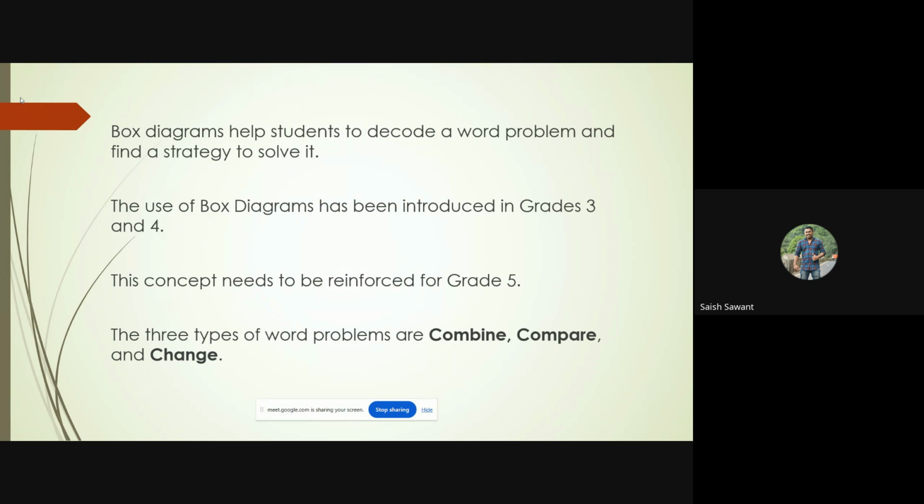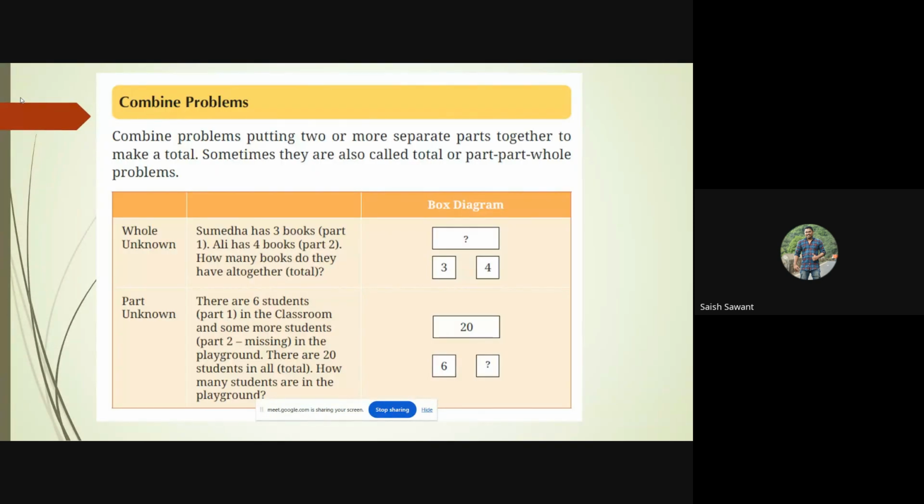Now, let us see the three types of word problems which are asked. So, the three types are combine, compare, and change. And let us see how these box diagrams can be used in this. Okay, so I request all the teachers please pay attention. This is also one of the activities which is mentioned in the bridge course.